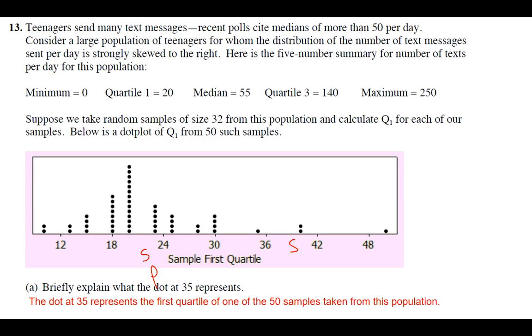We know from the 5-number summary that the true population value is 20. So they gave us that Q1 is 20. And if you look at the center of our data, if you actually go and count the dots and find the 25th point, it's going to be in there. So it's about 22. It's higher than 20. So we would actually say it's a biased estimator because it's a little bit too high. The center of this data that we see is actually at 22. And so we would say, no, it's not an unbiased estimator. It's actually a biased estimator for the population.